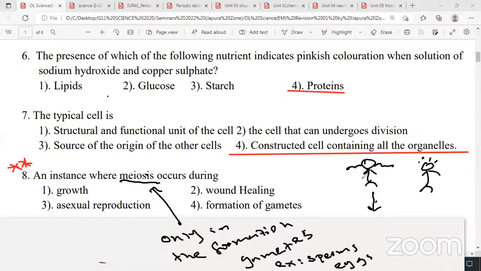So male and female both have 46 chromosomes in somatic cells. What are the two types of cells in our body? Somatic cells and sex cells. Somatic cells contain 46 chromosomes. If you take a cell from your neck or leg or arm anywhere, we call them somatic cells. All these somatic cells with a nucleus contain 46 chromosomes, but when forming the gametes, it becomes 23. That is due to meiosis.